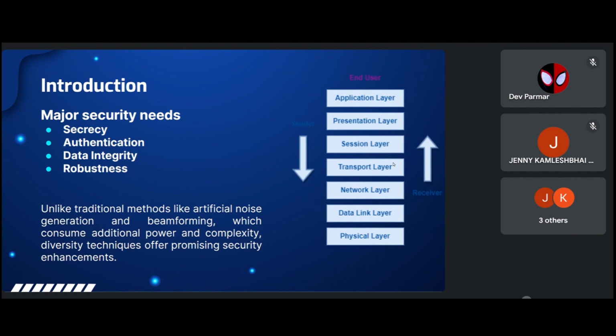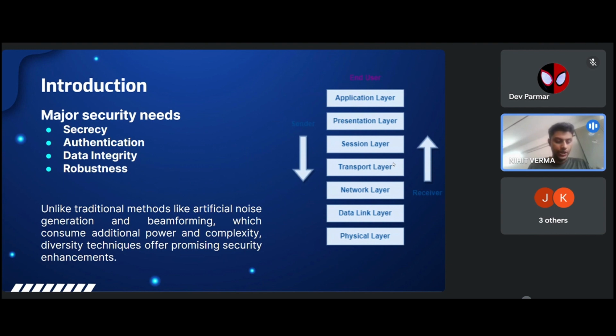So the major security needs we have is secrecy. Secrecy refers to the need to ensure the confidentiality of transmitted data in wireless communication systems. Secrecy aims to prevent unauthorized entities such as eavesdroppers from intercepting and understanding the information being transmitted between the source and destination.